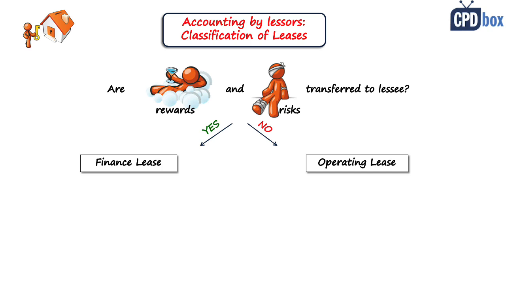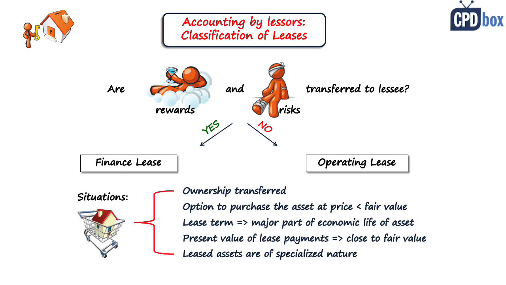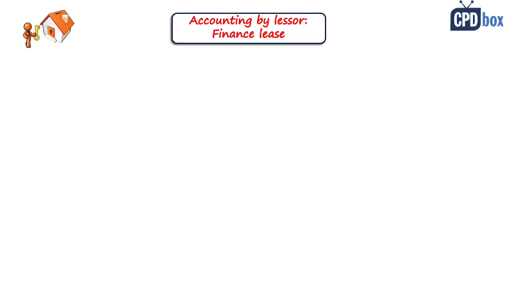So luckily, IFRS 16 states 5 basic situations that normally lead to the lease being classified as finance. And if only one of these situations happens, then the lease is finance. And these situations relate to the transfer of ownership, purchase option, and other characteristics in the lease contract that you might need to assess if you are a lessor, not the lessee, all right? How should a lessor account for a finance lease? Well, in the same way as under IAS 17, nothing very new here, so let me recap.